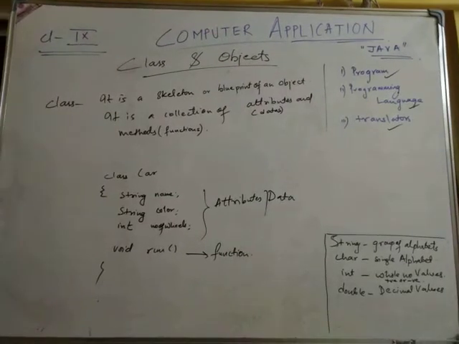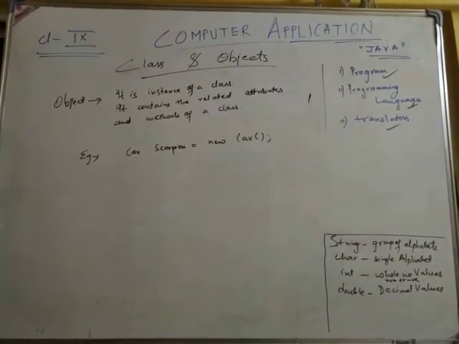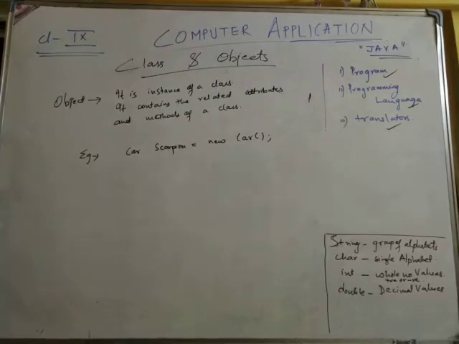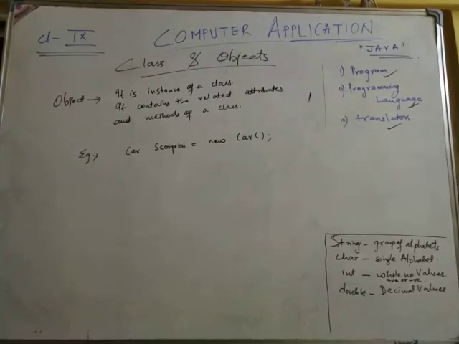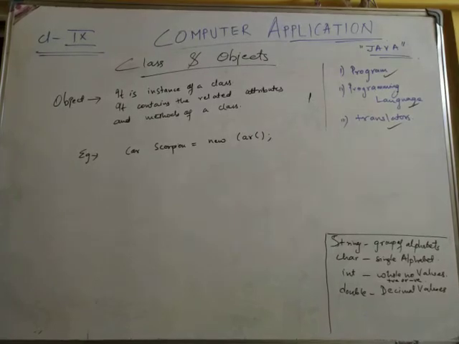The next thing we'll be seeing is what is an object. Object is defined as an instance of a class. It contains the related attributes and methods of the class. An instance of a class means that from a class we have taken a duplicate copy of the features and made an object, which contains the related attributes and methods of the class. For example, a car Scorpio: we have made an object Scorpio of the class car.